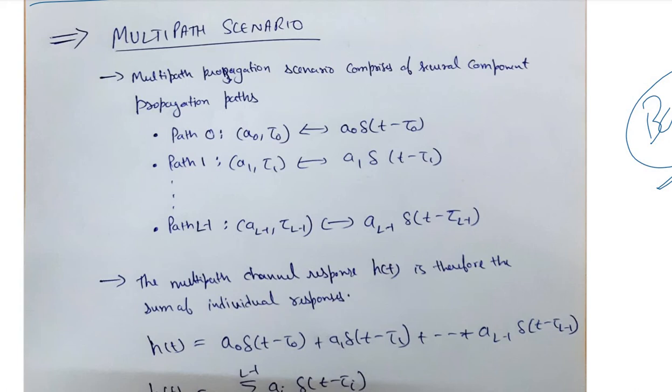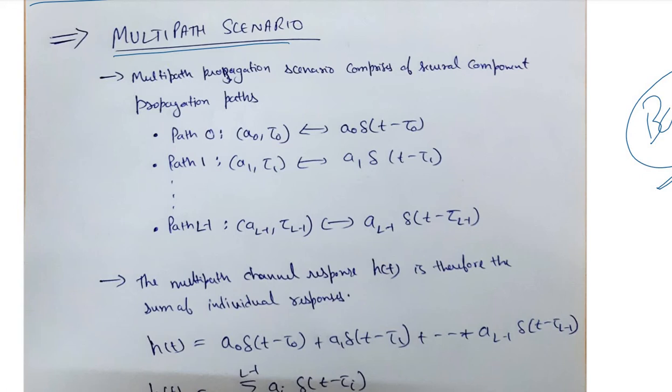Now, since we have laid down the foundation for the wireless scenario, moving on, we'll look at the multipath scenario, like how the multipaths are created in the wireless environment and how we model them mathematically. So we'll try to model the multipath scenario in the form of a statistical expression, which is the most commonly used and encountered in the case of wireless environment, right?